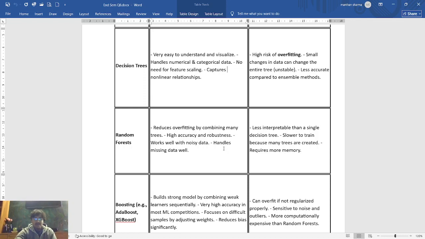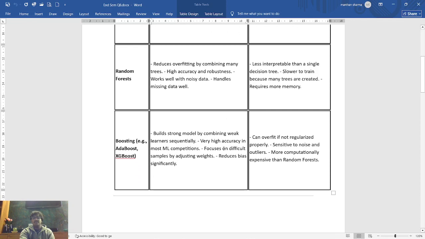So then let's talk about boosting, like AdaBoost and XGBoost. Boosting builds models sequentially, where each new model focuses on the mistakes of the previous one. This makes it extremely powerful. In fact, boosting models win most ML competitions. So they reduce bias a lot,